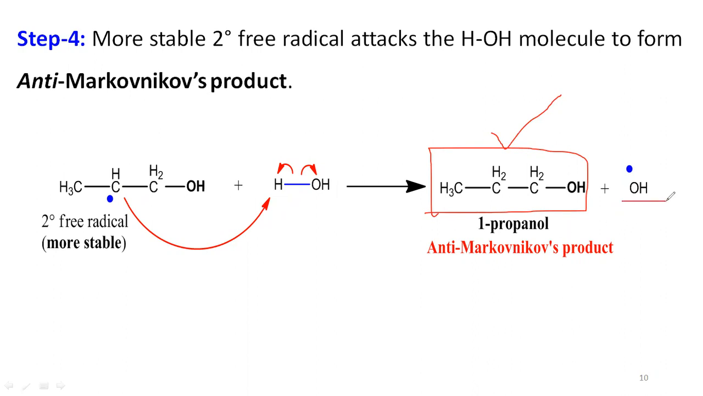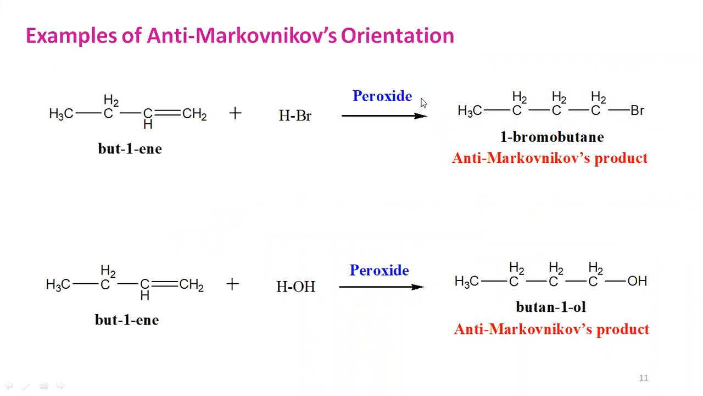Whatever hydroxy free radical is produced enters into step 3 again. Like that, this is the mechanism related to the addition of water, or hydrolysis, of unsymmetrical alkenes in the presence of peroxide. That's why this anti-Markovnikov's rule is considered the peroxide effect. And here you can see some examples under the anti-Markovnikov's rule orientation.